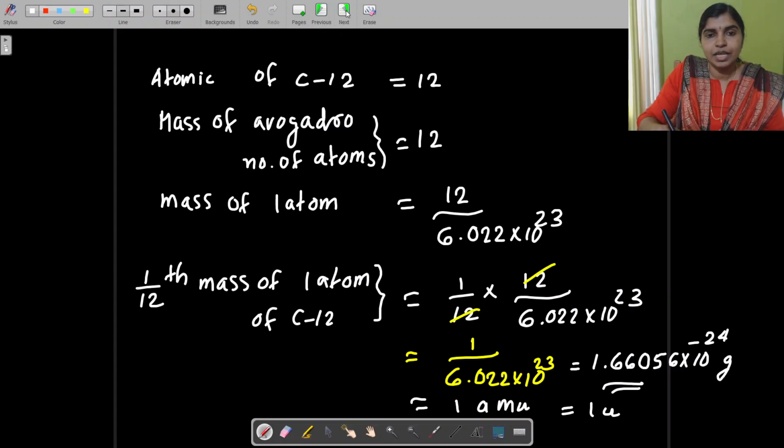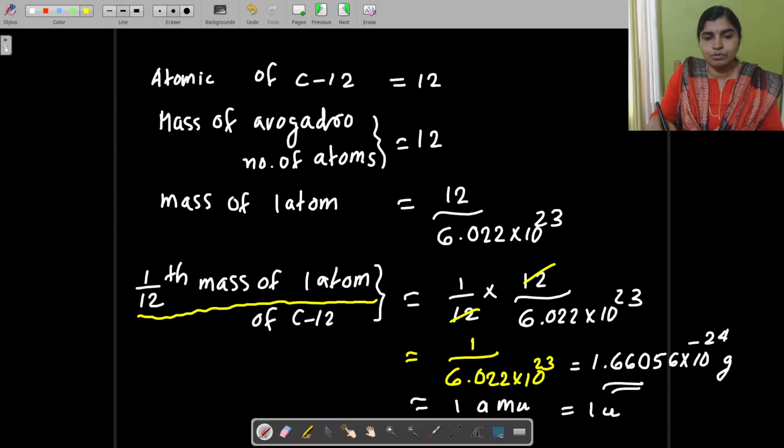1 U means the unified mass. So by comparing with 1 by 12 the mass of one carbon atom, we can determine the masses of all other atoms. Here, what is this 1 AMU? That is 1 by 12 the mass of one atom of carbon 12.